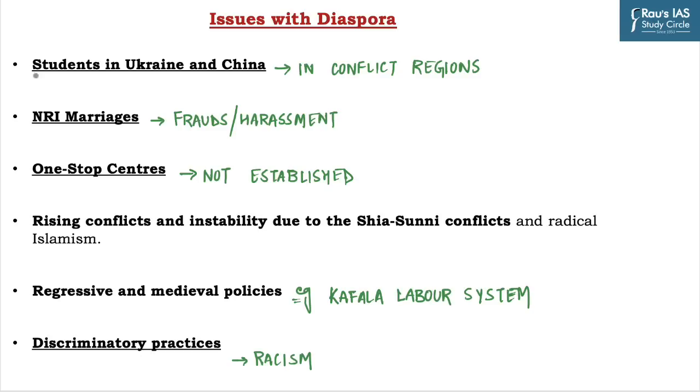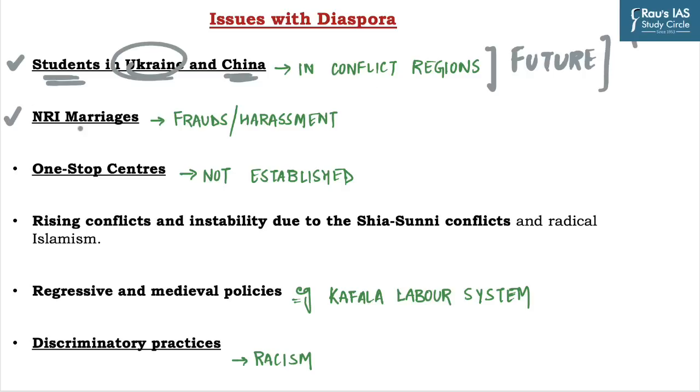And the next issue is with respect to students who are stuck in conflict regions such as Ukraine, or during the pandemic in other countries. Due to that, they were unable to resume their professional courses or complete their internship programs. Hence, there is a need to focus on this particular section in order to reduce the dilemma about their future.